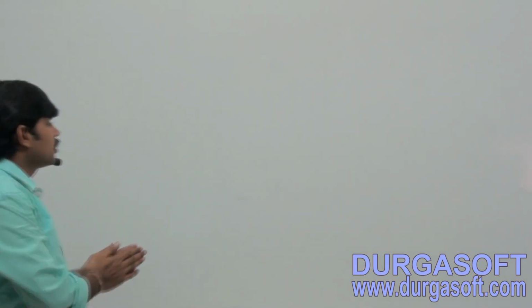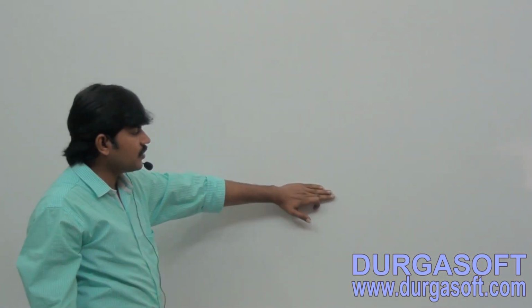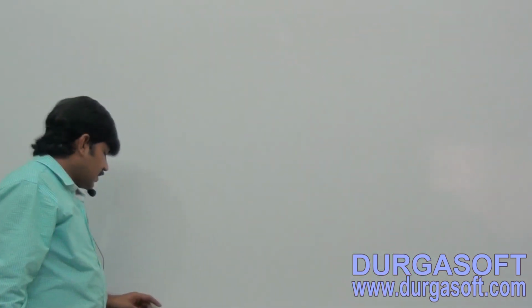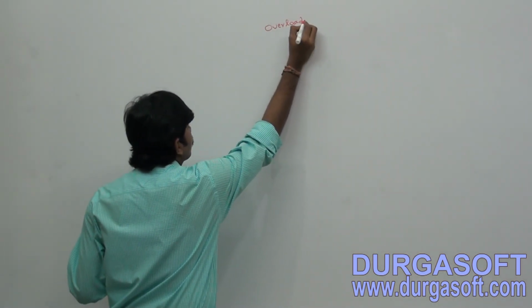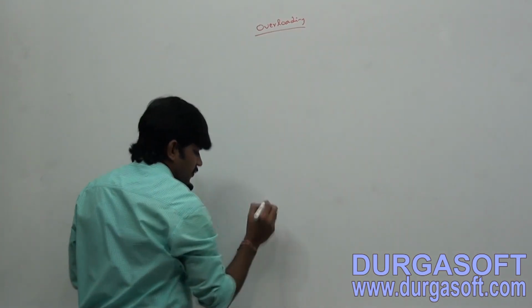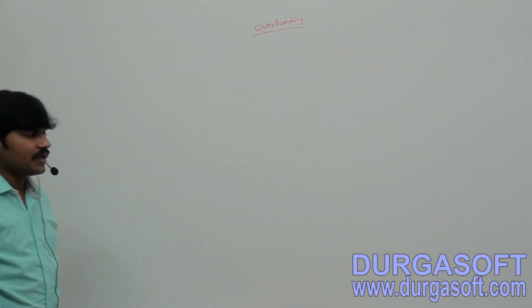Okay, now the next point, take special care about the next terminology. That's all about what a method signature is. Because I have to use these words in overloading and overriding repeatedly, first you should be aware of what the method signature is. Clear for all of you? Next, the next major concept: overloading.